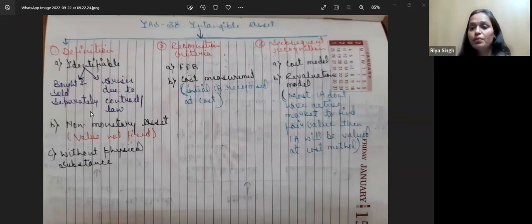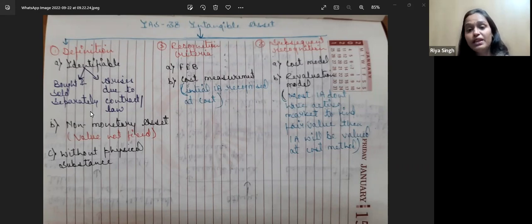If we have an intangible asset in our business, it should give economic benefits, that is, there should be gain or income in the future from its use. The second condition is cost measurement.